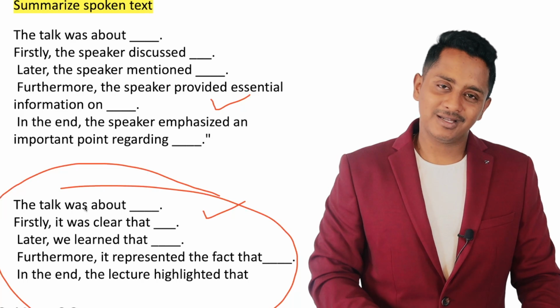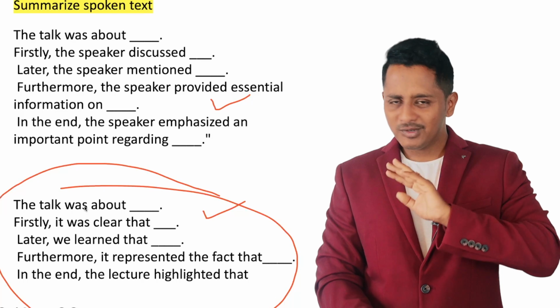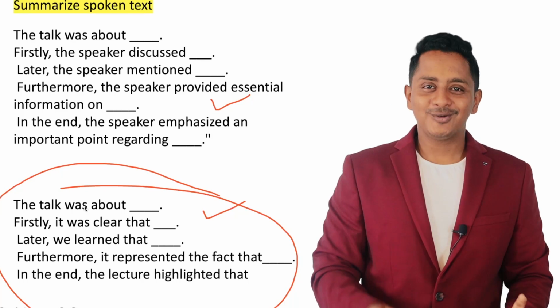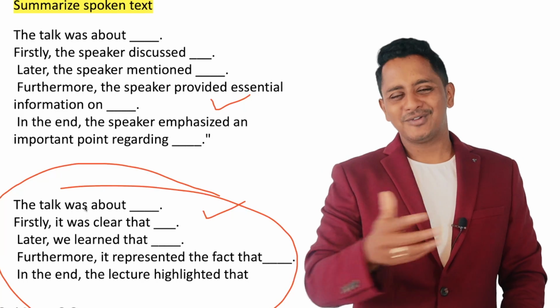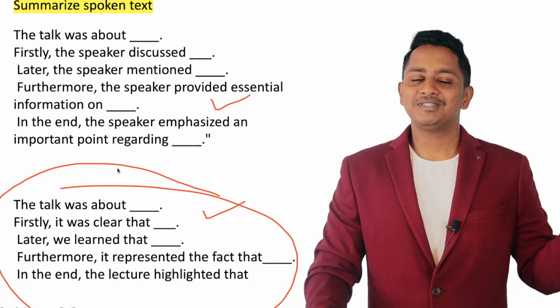If you're aiming for 79 or 65, avoid using them. If you're still getting it, probably by luck, mostly you will not get it. Trust me on this. Don't put one word and comma, one word. Grammar will be all wrong. Correct? So, avoid using them. Write 3 to 4 phrases. Watch my summarized spoken text video.